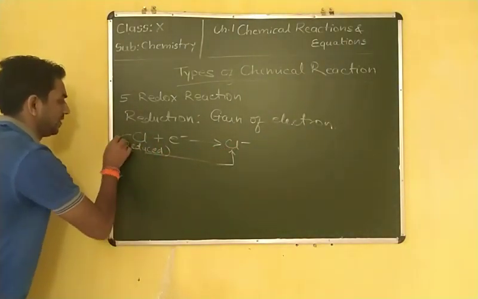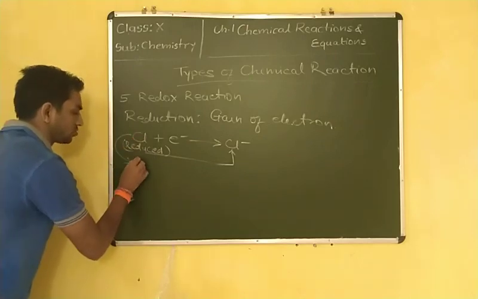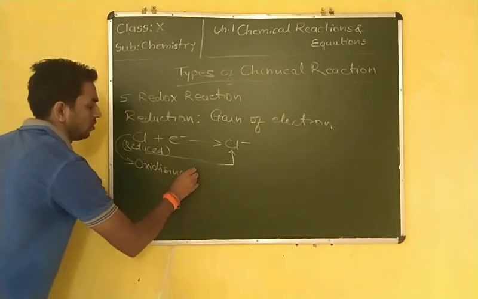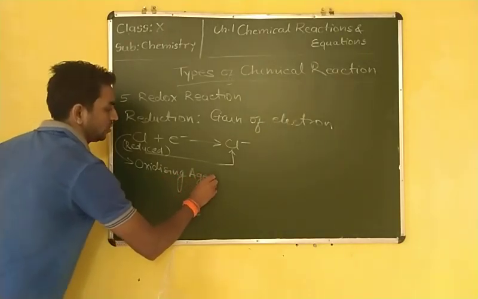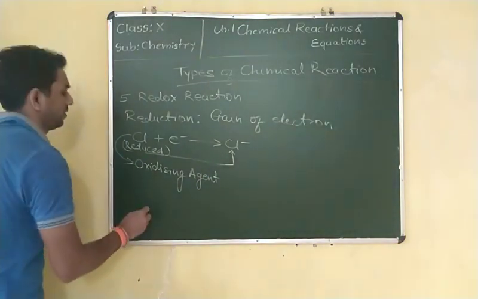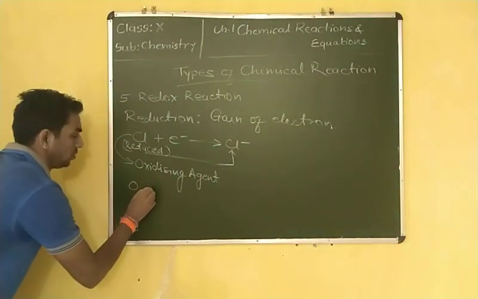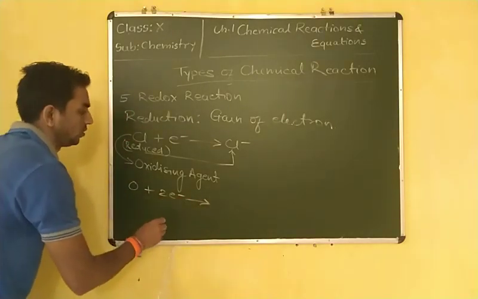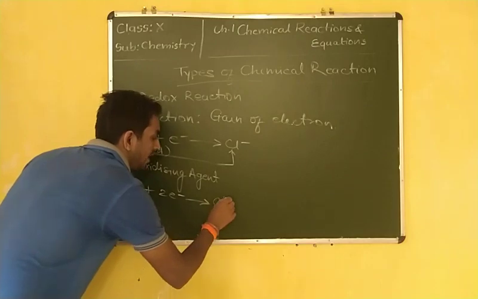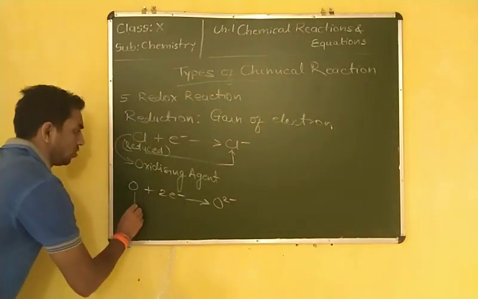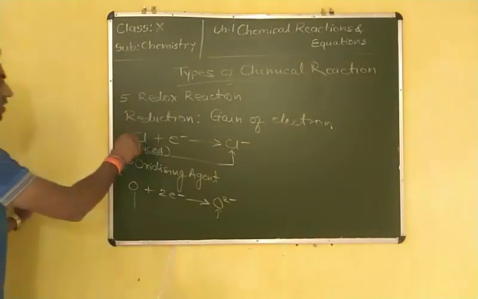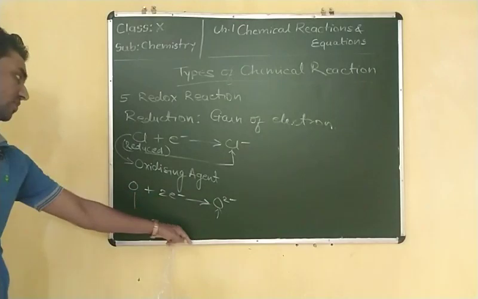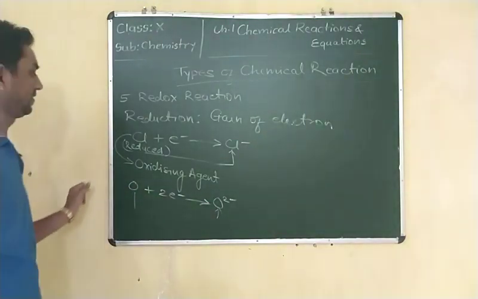So we can say that this Cl is also known as an oxidizing agent. Why? Because it promotes the oxidation. In the same way, O plus 2 electrons: the oxygen atom in the neutral state receives 2 electrons and forms O2 minus. So oxygen is reduced to O2 minus, and it is known as an oxidizing agent.